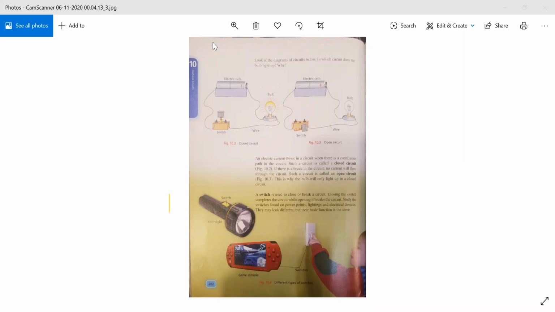For example, same with the torch. If we switch it on, it means it will start working. But if we switch it off, what will happen? The torch will switch off. It will not work and it will be closed right now.